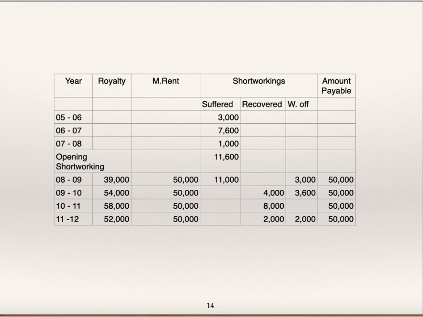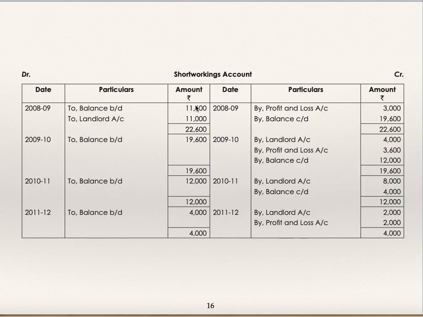Now, in the short working account, you have to write: to balance brought down 11,600. To landlord 11,000, this he has suffered. By profit and loss account 3,000.